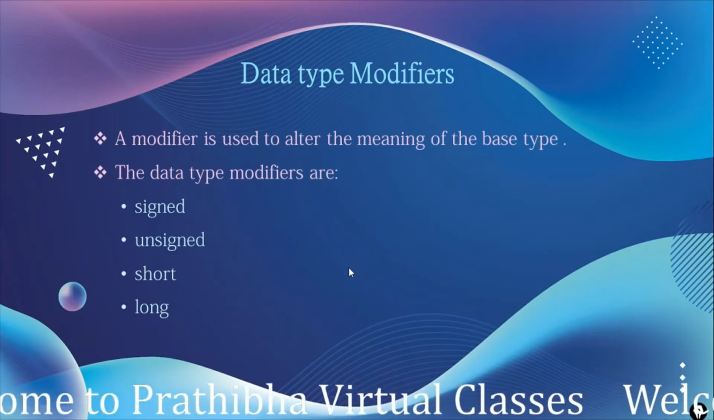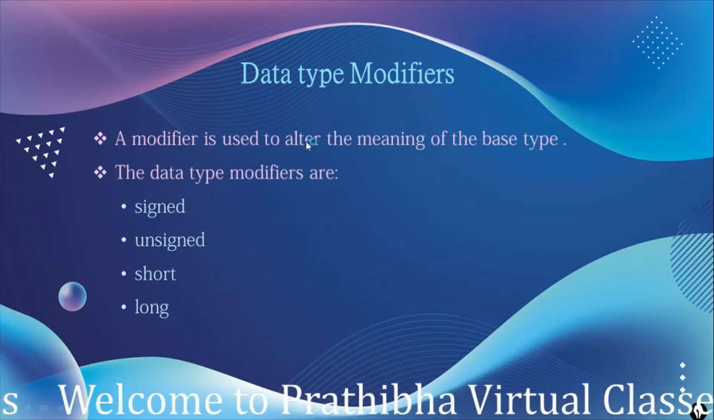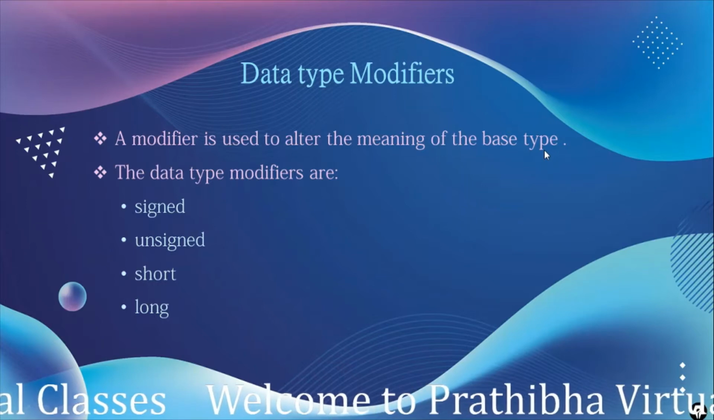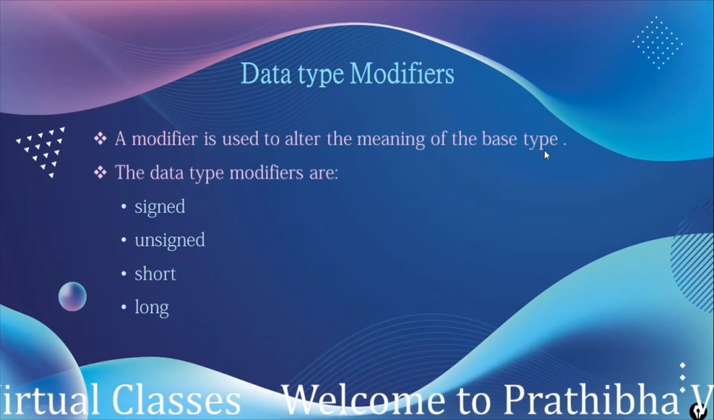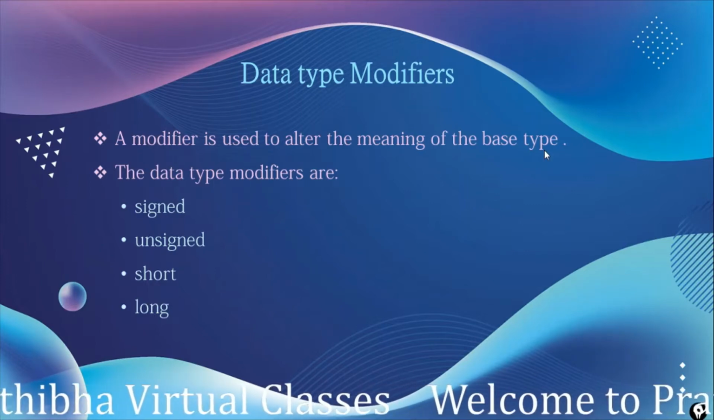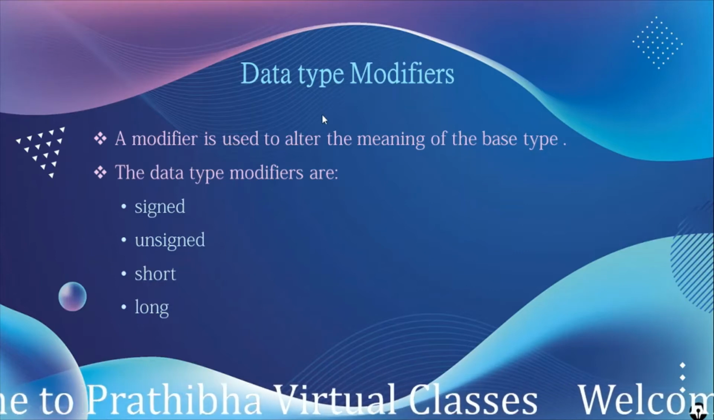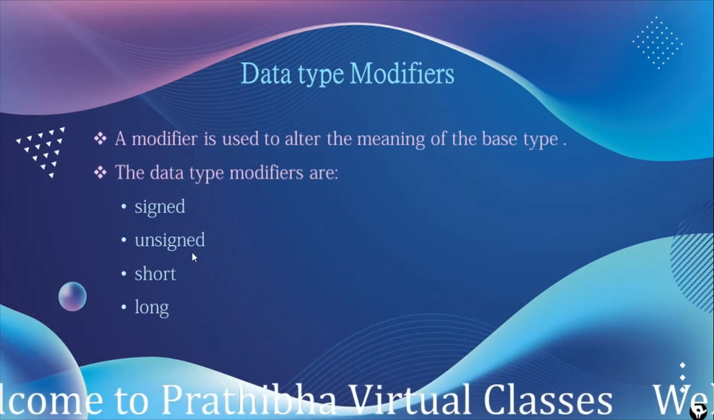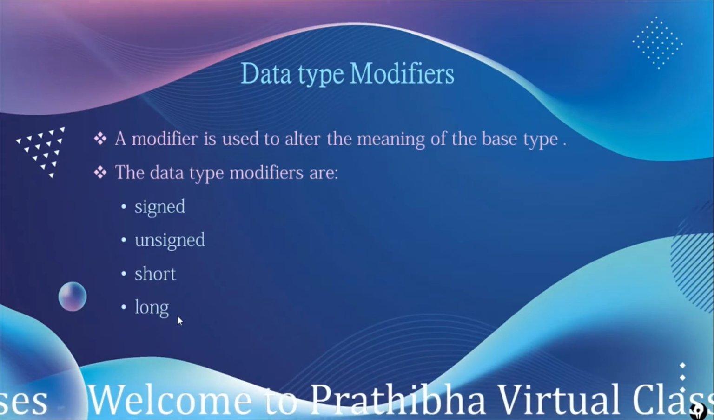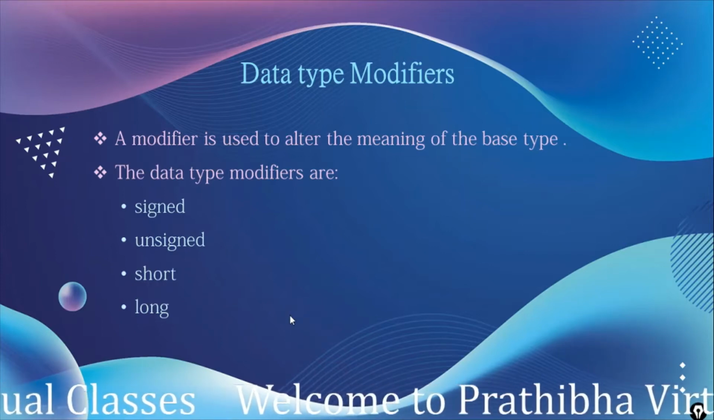And next are the data type modifiers. The modifiers are used to alter the meaning of the base type. That means integer holds 4 bytes, float holds 4 bytes, double holds 8 bytes, char type holds 1 byte, like that. To modify the meaning of that base type, we need to use these modifiers. The data type modifiers are signed, unsigned, short, and long. By using these modifiers, we can change the base type's size.